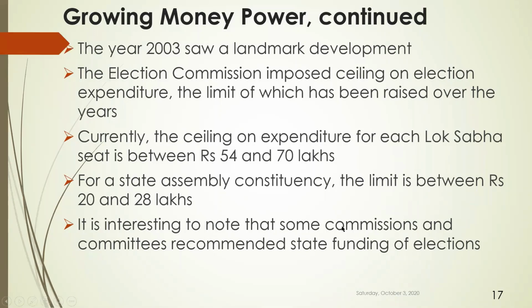Here we are talking about 54 to 70 lakh expenditure for Lok Sabha, and between 20 and 28 lakhs for an assembly constituency. Each candidate requires this much of an amount. So many commissions recommended that the state fund the elections, that the state give money to the candidates required for their campaigning. But is it really possible?